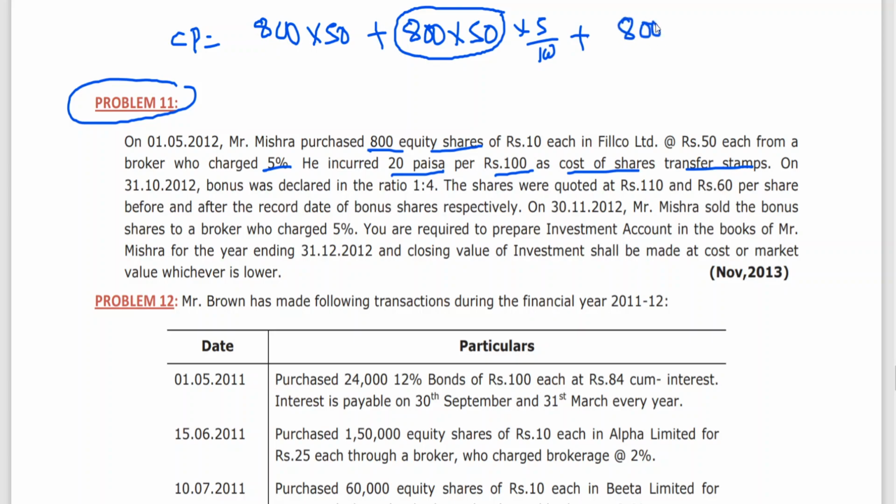What is the quotation price? 800. 20 paise means 0.2%. 1 rupee means 1%, so 0.2 is 20 paise.